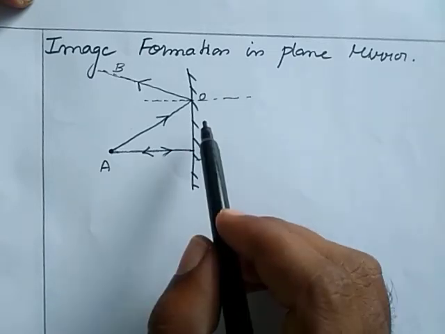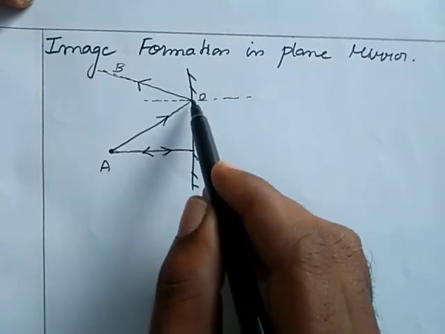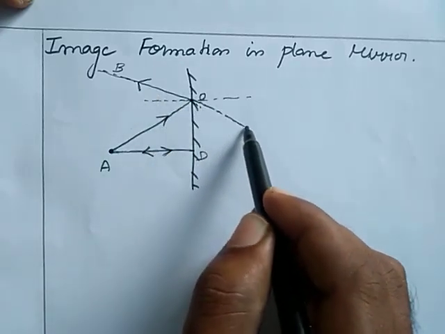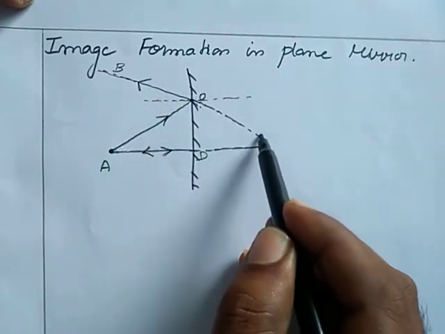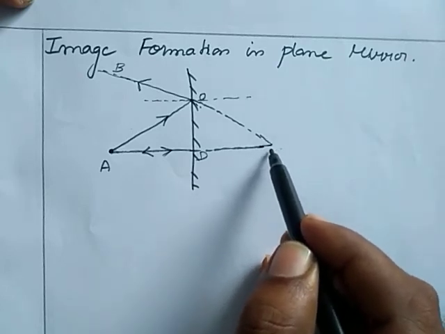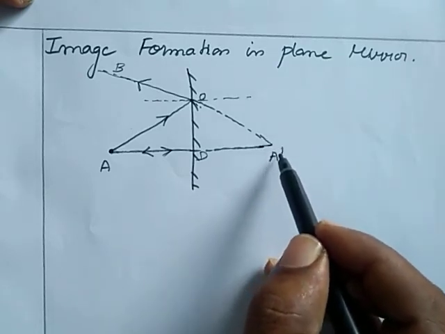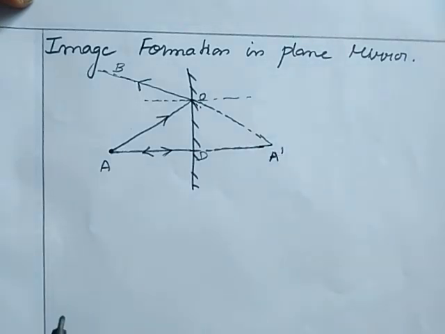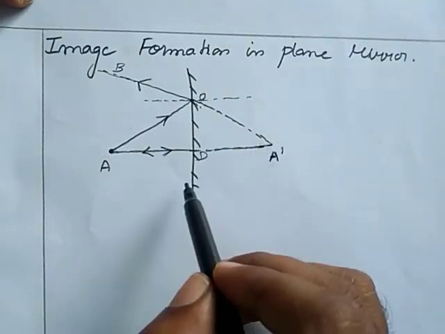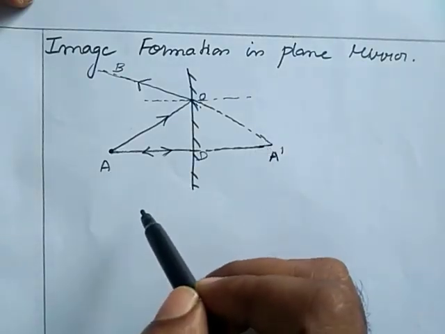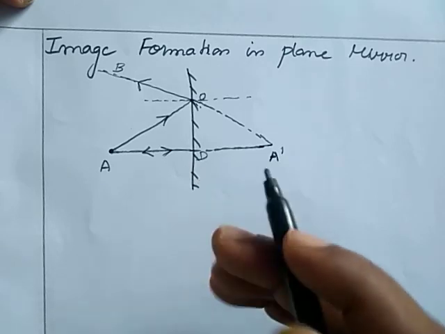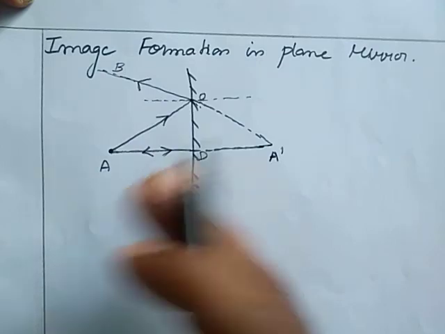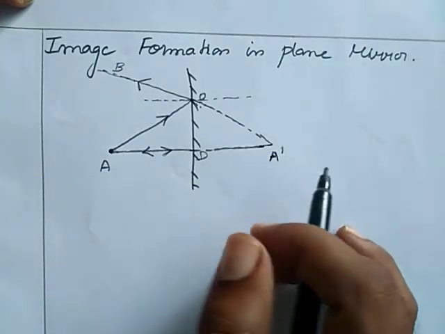Here I am extending OB and this one. Here they meet at a point, that point is considered as A dash. This A dash is nothing but the image of A. Here we have to know, we know very well, if suppose we stand before the mirror, the distance between the mirror and the object is equal to the distance between the mirror and the image. Here let me prove that.